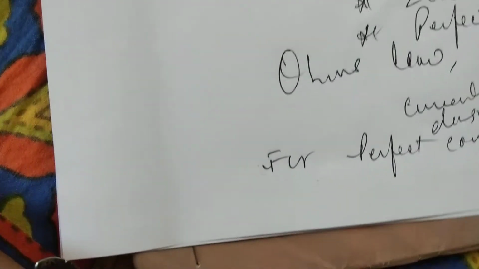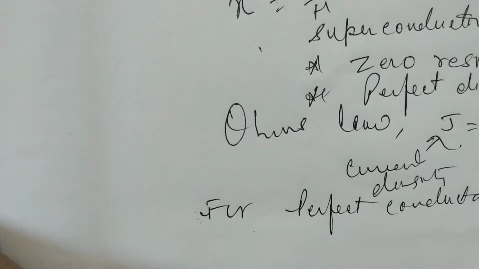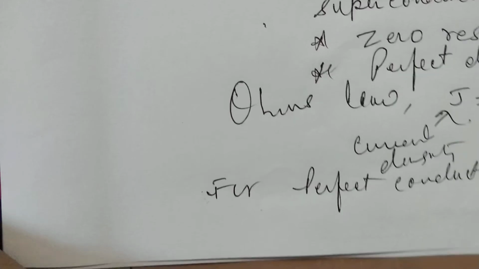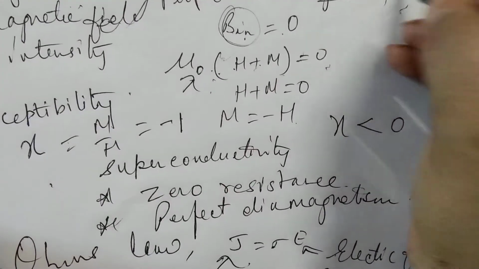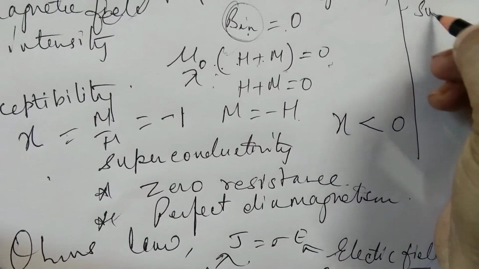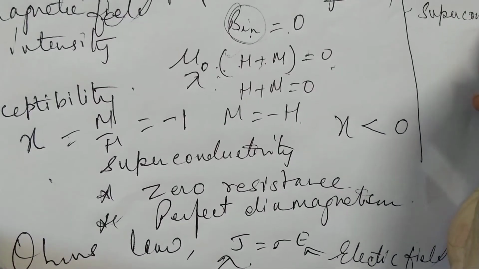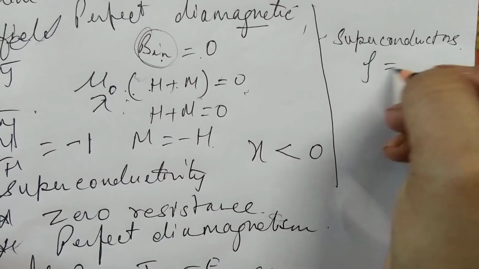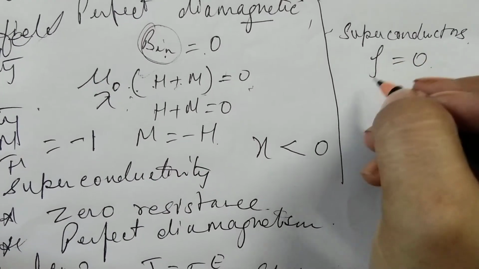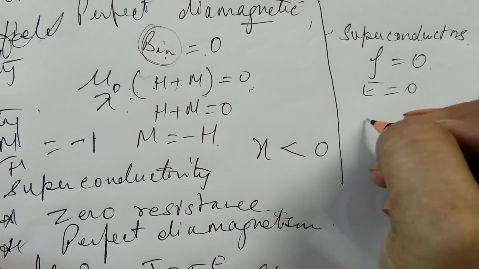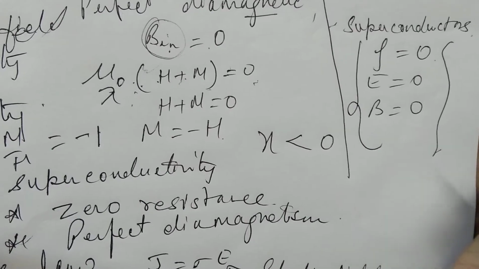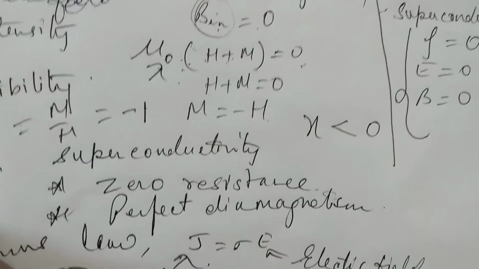So what we really find is that for superconductors, rho is equal to 0, then we have E equal to 0 and B equal to 0. These are very important conditions that we can recall for the superconductors.